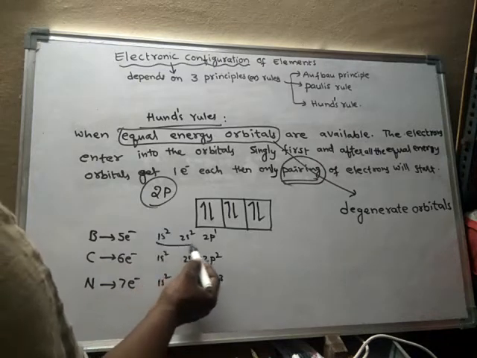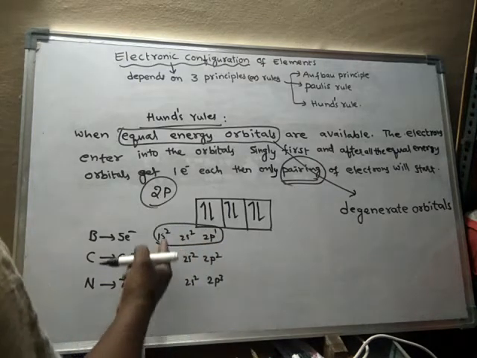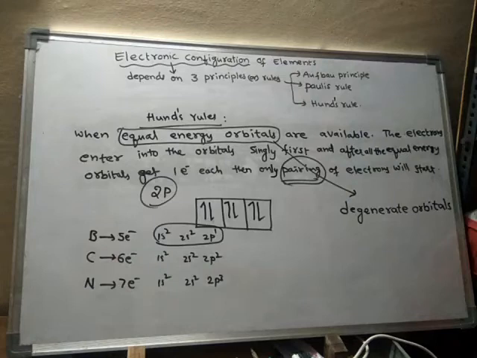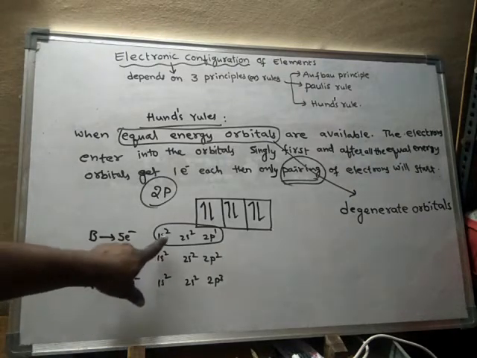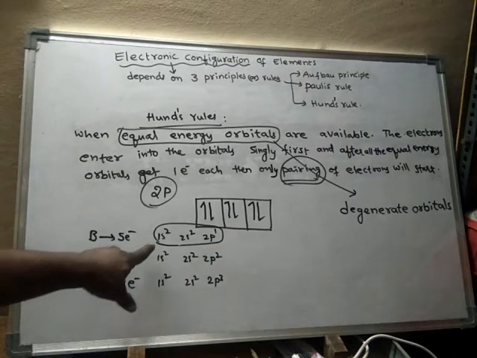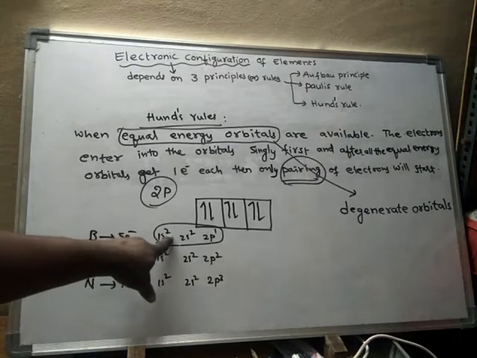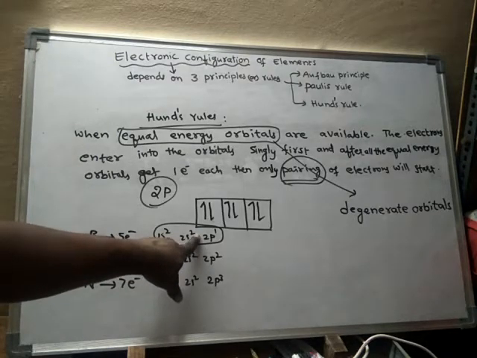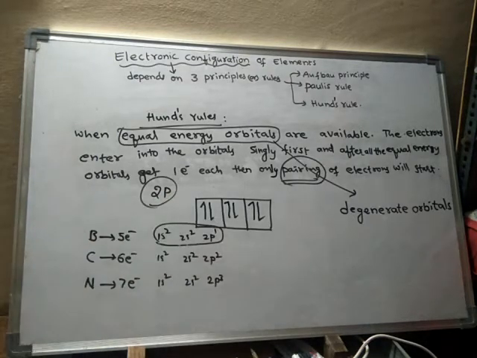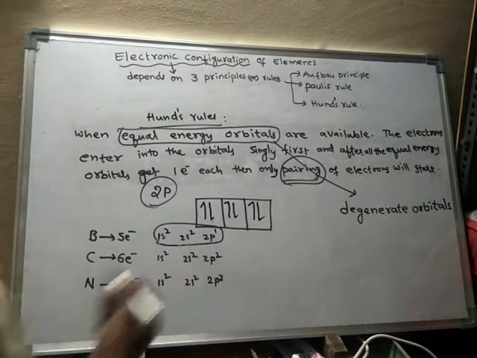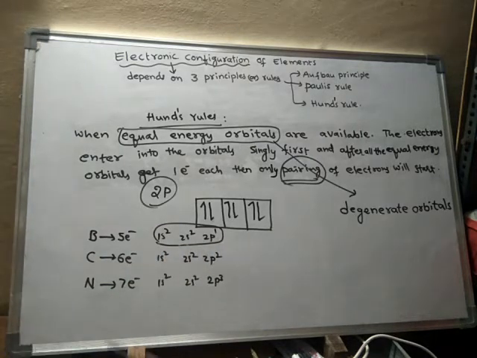If I draw these electrons suborbit wise: 1s suborbit contains 2 electrons, 2s suborbit contains 2 electrons, and 2p suborbit contains 1 electron. The same thing I will write orbital wise.